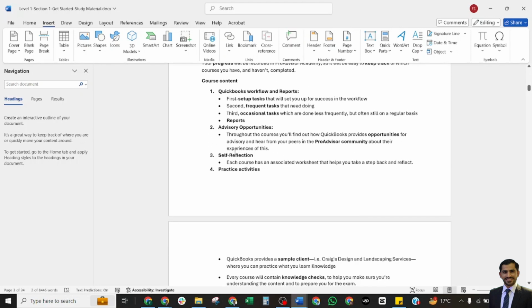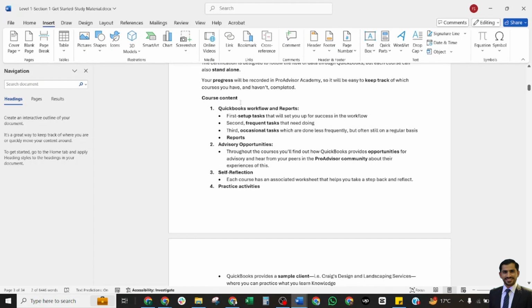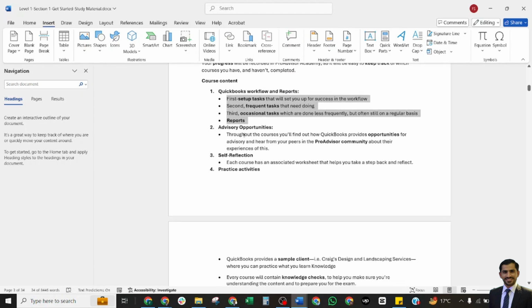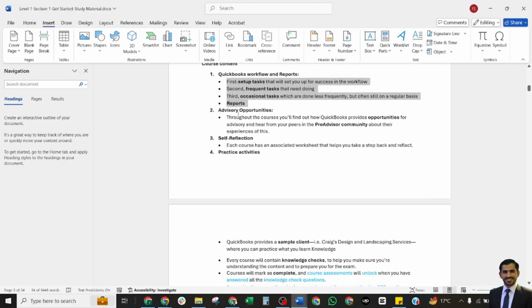Course content: QuickBooks workflow and the reports. The first is the setup task that will set you up for success. Second would be the frequent tasks, the third would be the occasional tasks, and the fourth one is the reports. So this defines the workflow of the certification lessons. In the QuickBooks certification ProAdvisor Academy, when you start any section, you will see this workflow of the lessons. The first lesson would be the setup task, the second one the frequent tasks, then the occasional tasks, and at the end it would be the reports. And during the certification, you will see the advisory opportunity.